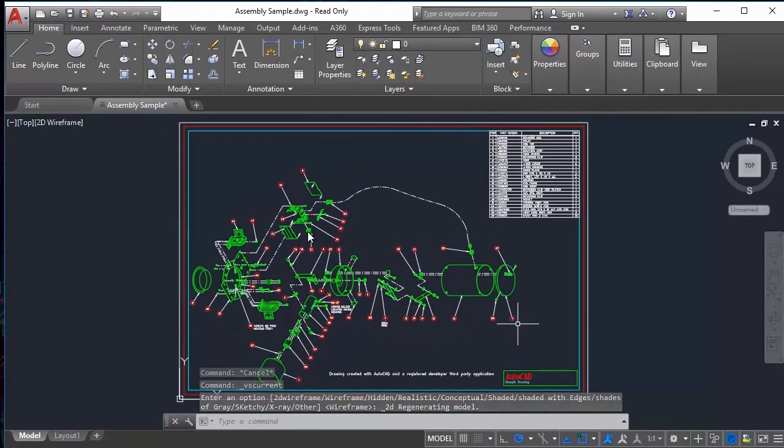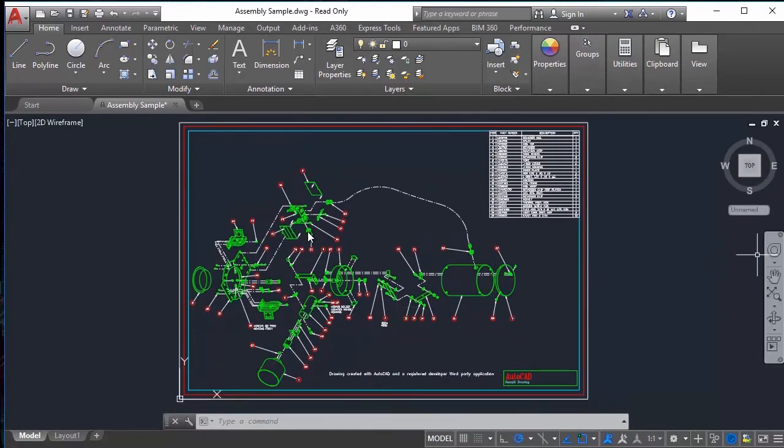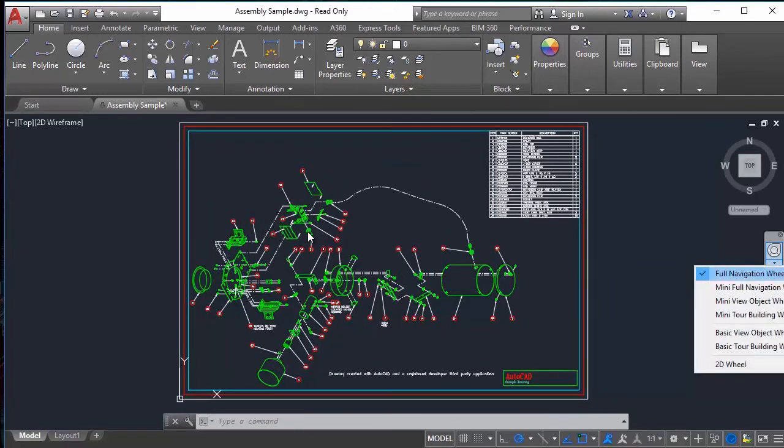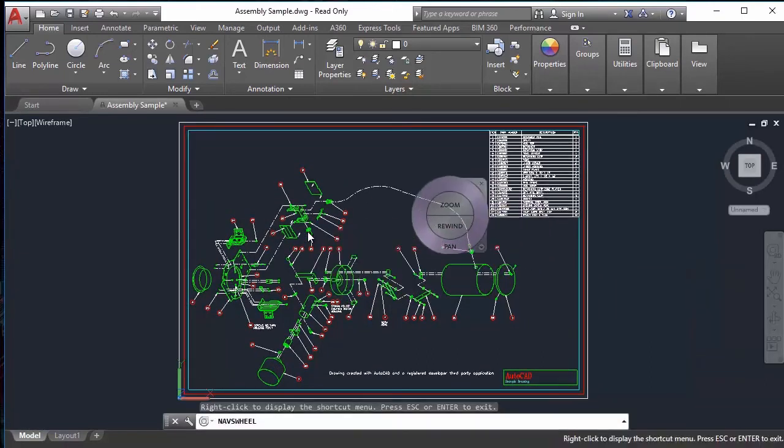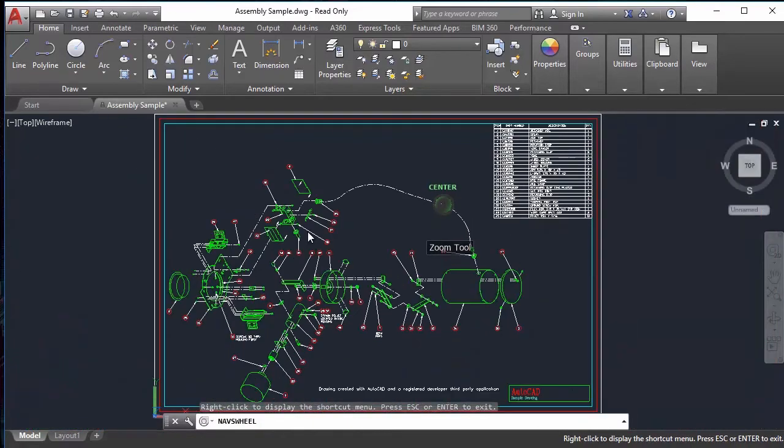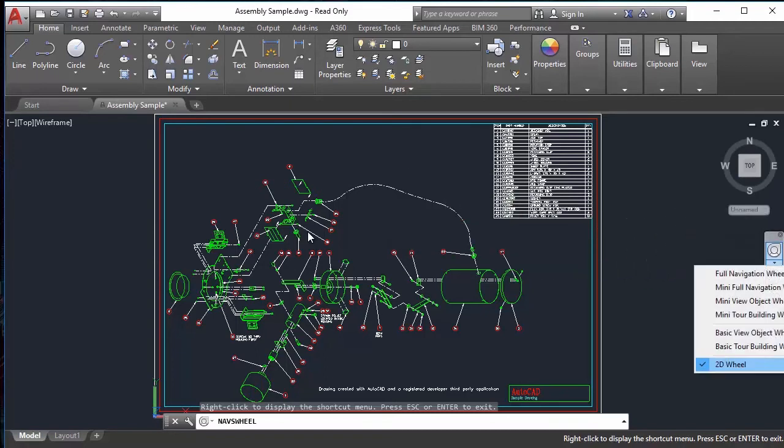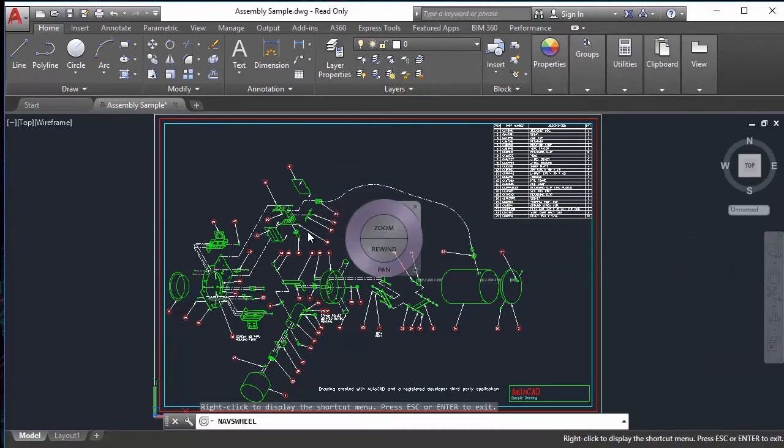Back on the steering wheel, we also have the 2D wheel. Let's click here. We use the zoom tool and the pan tool and the rewind tool. I like to work with the 2D wheel because the other tools, actually, we just don't need them. So let's work with the 2D wheel.